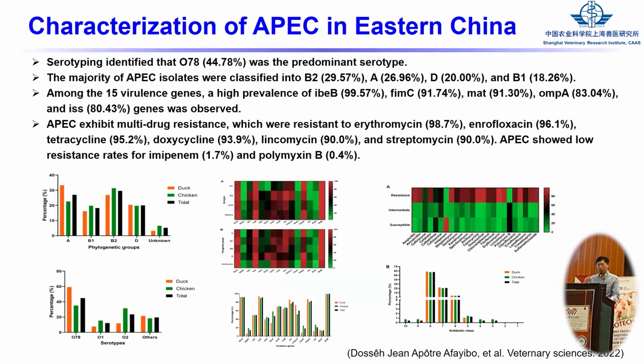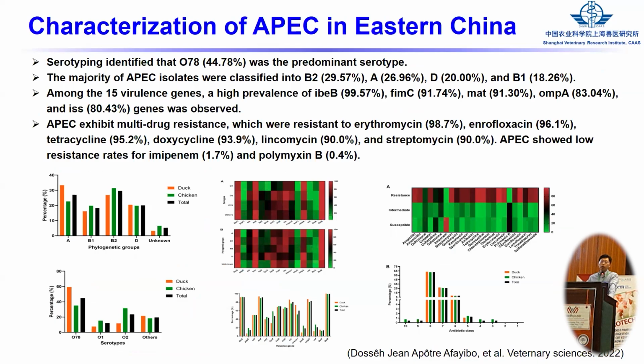And in China, we isolated more than 5,000 different APEC strains, and then we identified the cell type, detected the virulence genes, and also tested the drug resistance. We found most of the APEC belong to O78.